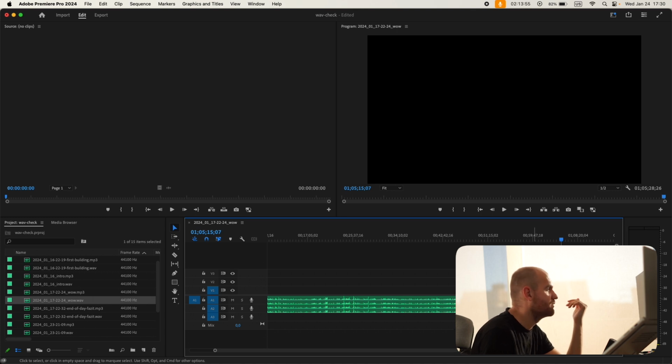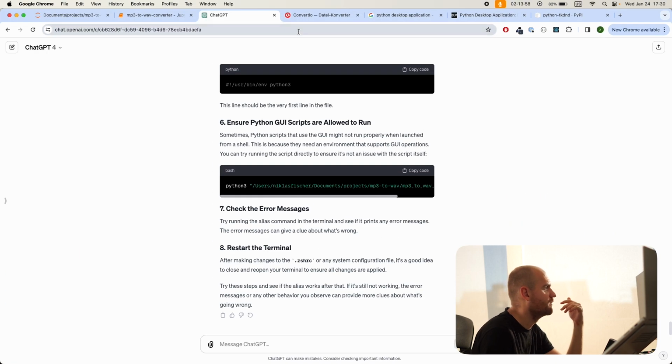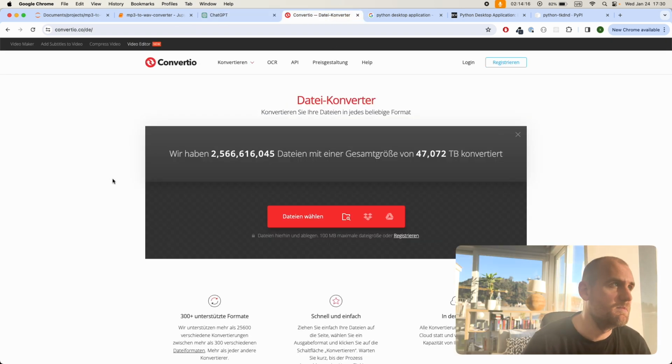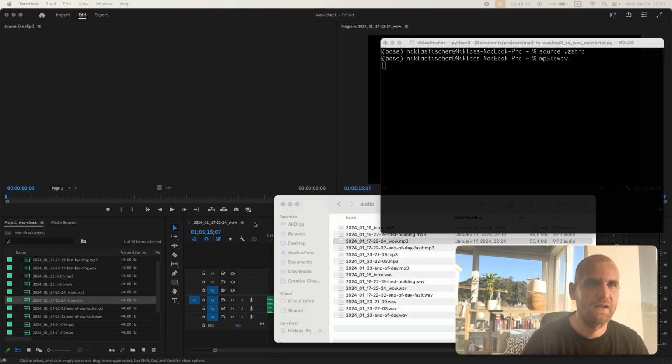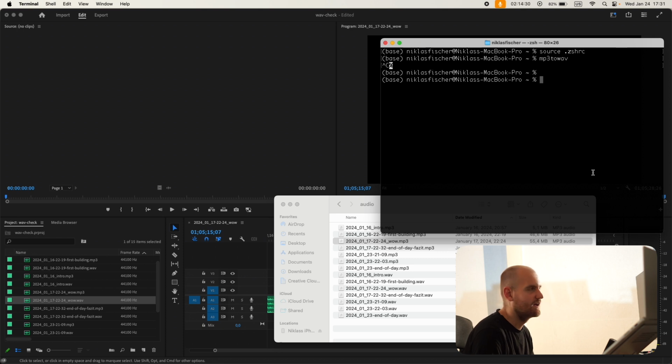From now on, I will never have to use any MP3 to WAV converter online. Especially when I have like 10, 15 files to convert and then I get blocked in one day, it's so nice to now just have one tool where I go into my terminal and I say MP3 to WAV and boom, I can just throw in everything that I want in here. So for me, this is honestly also not usually how it goes with software projects, right? You usually have the opposite happening where you think, oh, this could be simple. And then you do it and it's not simple at all.